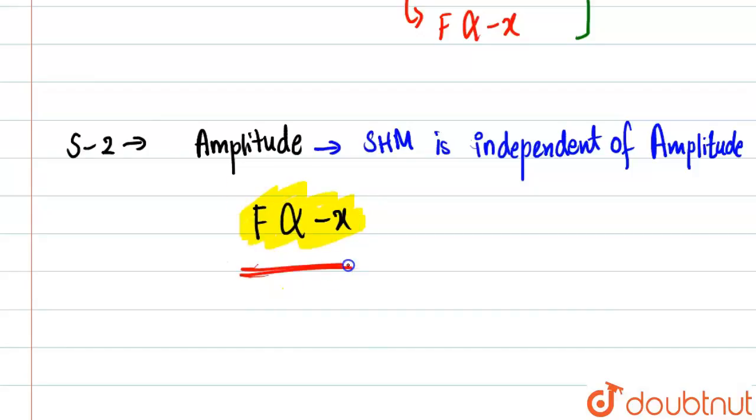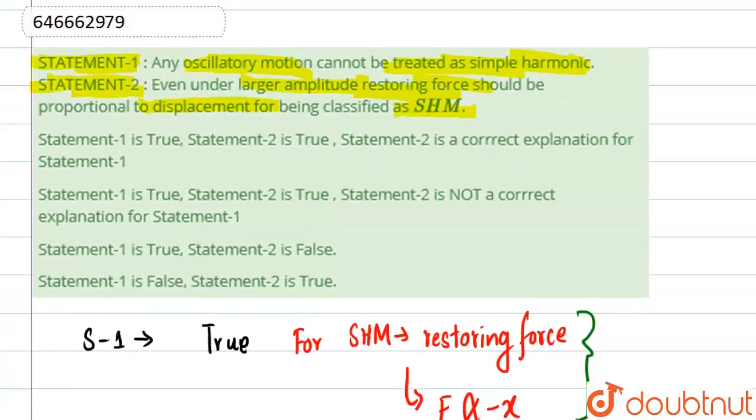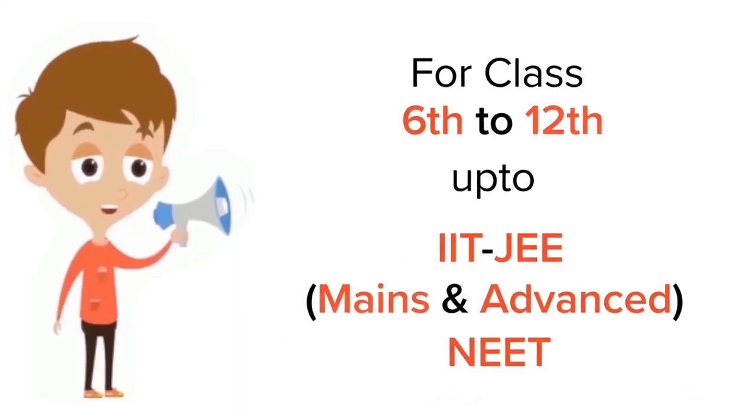So basically if this is fulfilled, then we will have our answer, that it is a simple harmonic motion. So our answer will be option number B. That statement 1 is also true, statement 2 is also true, but statement 2 is not the correct explanation of statement 1. Understood?